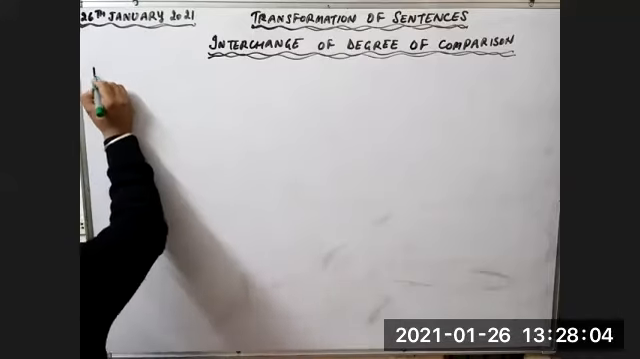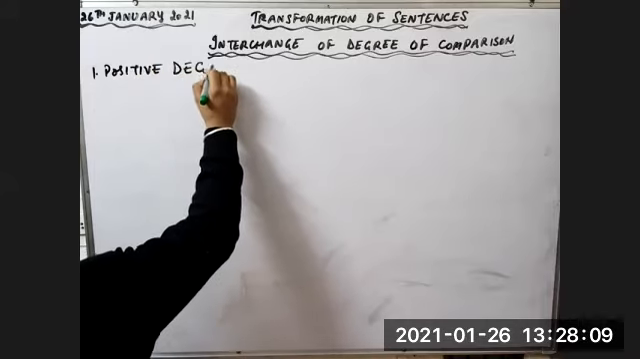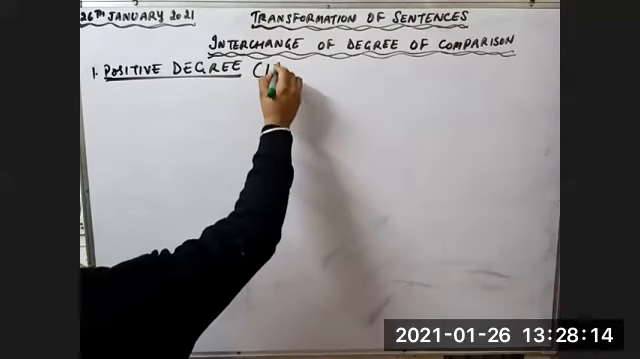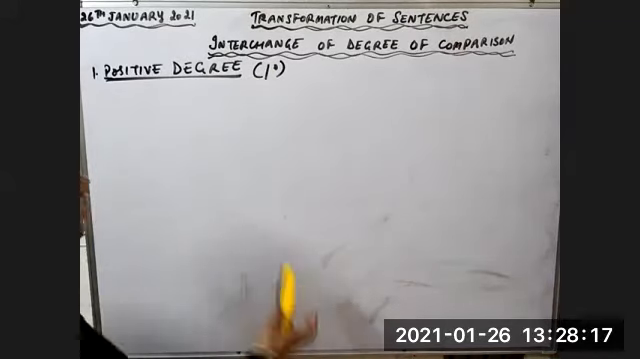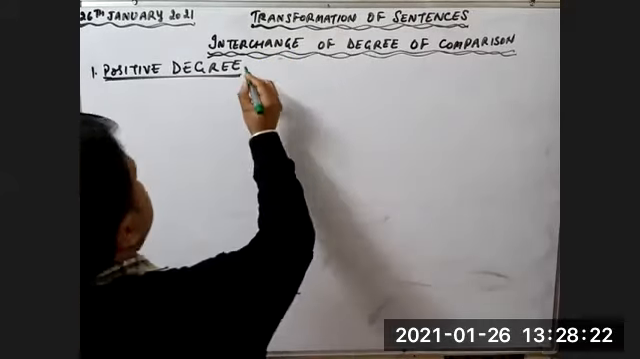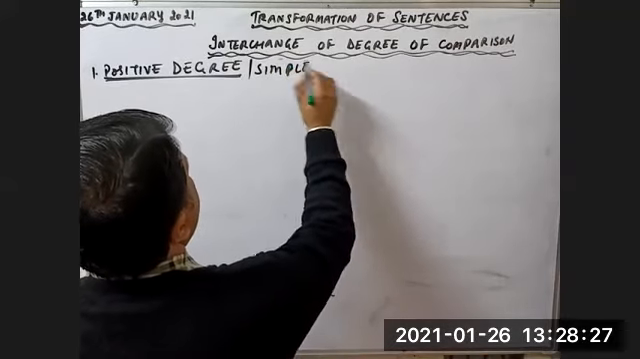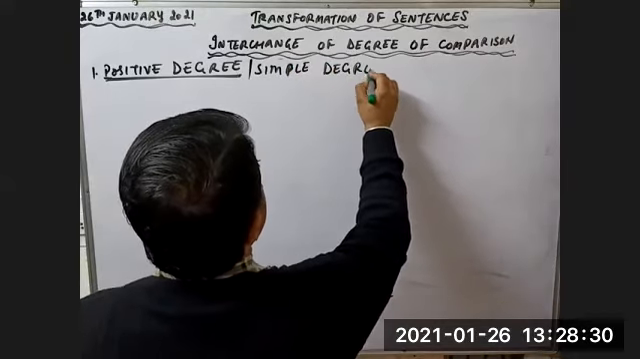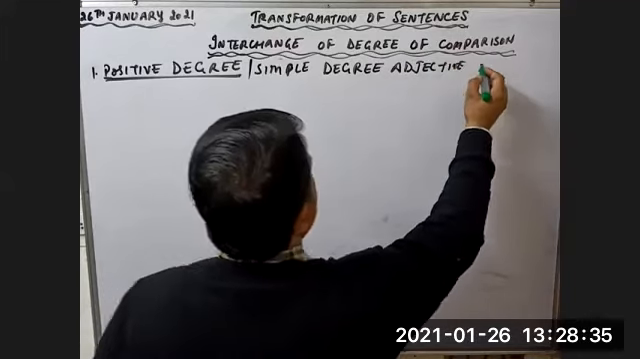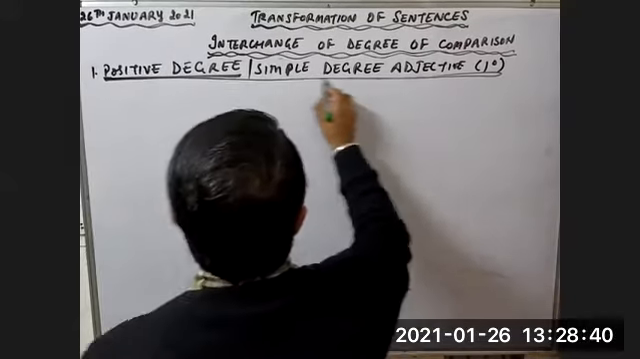Okay, let's start the first type of degree, that is positive degree. Positive degree, or you can say first degree. Positive degree, or it is also called simple degree. Simple degree adjective, or you can also call it first degree adjective. All the names are same, all the things are same.